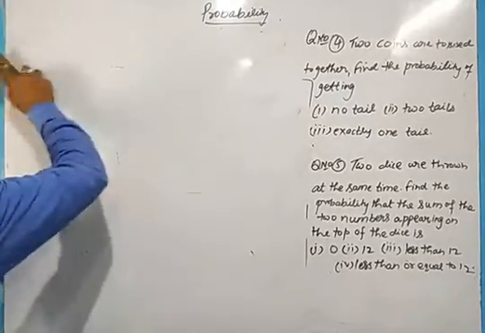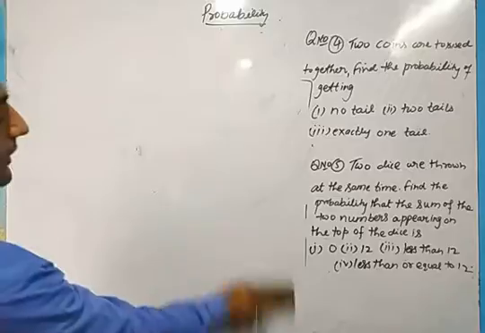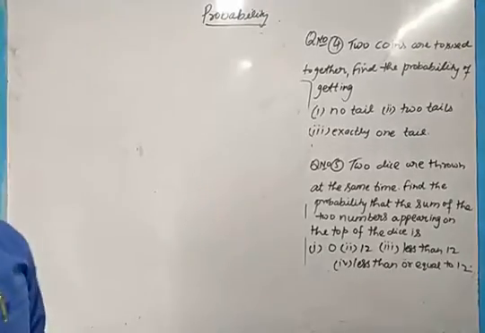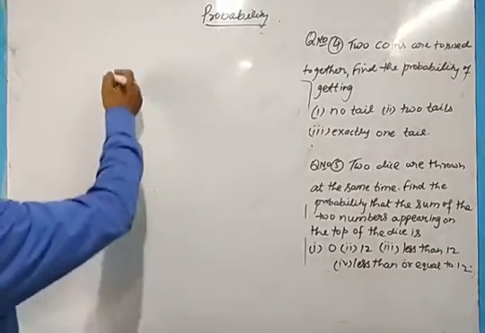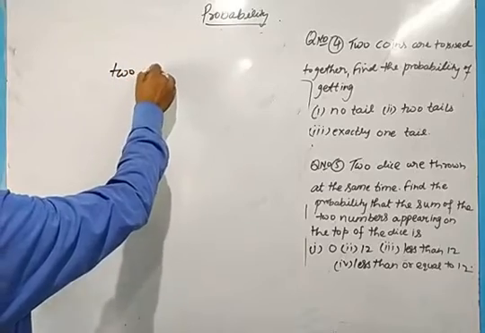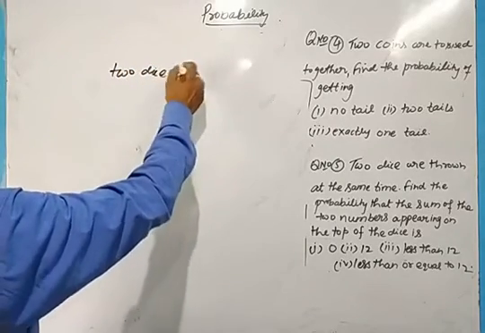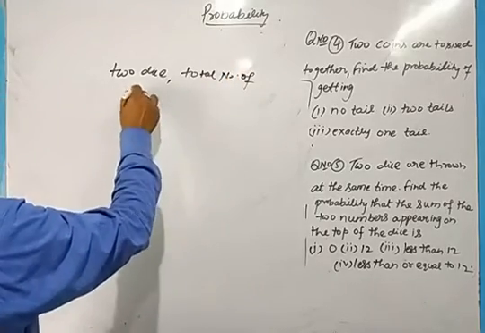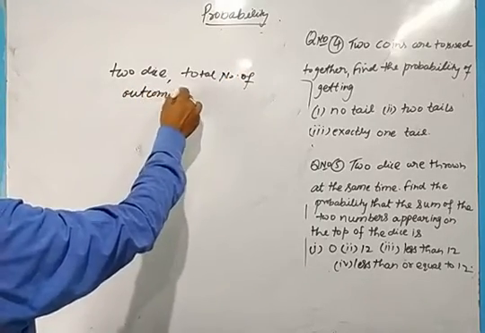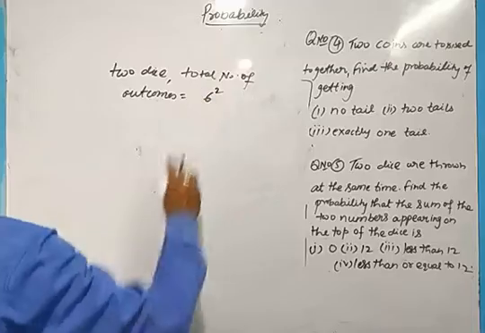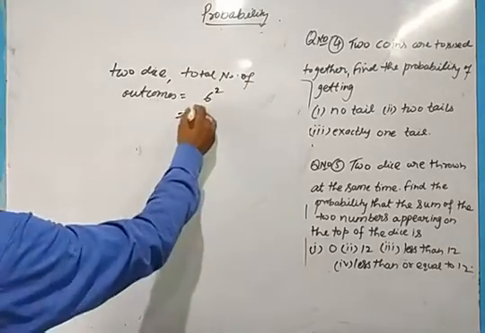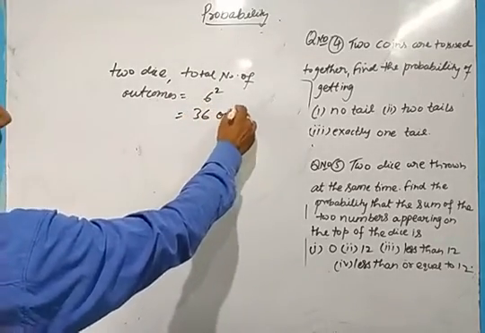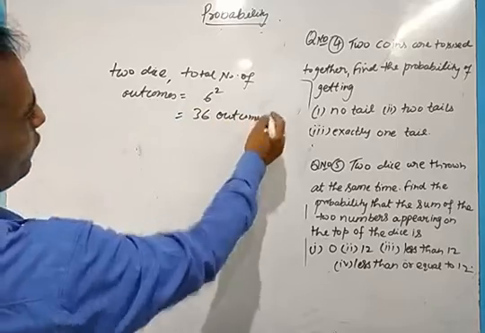Let us see the last question. This also is very important. Now we have dice. We have 2 dice. In case of 2 dice, the total number of outcomes, the formula is 6 square, that is 36 outcomes will be there. What will be those 36 outcomes?